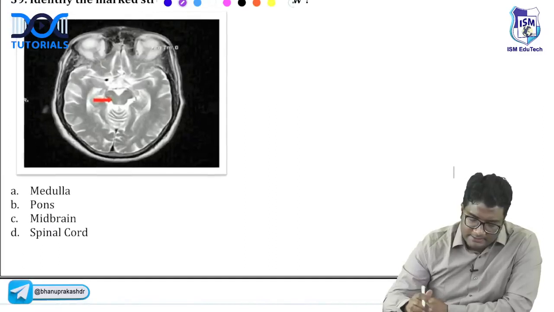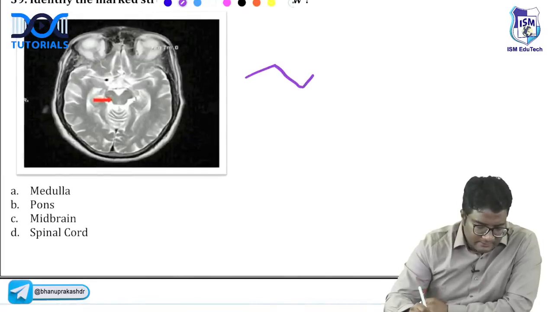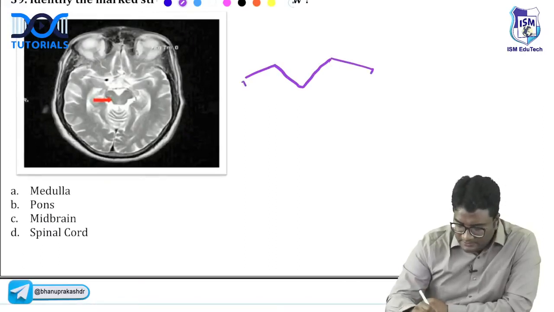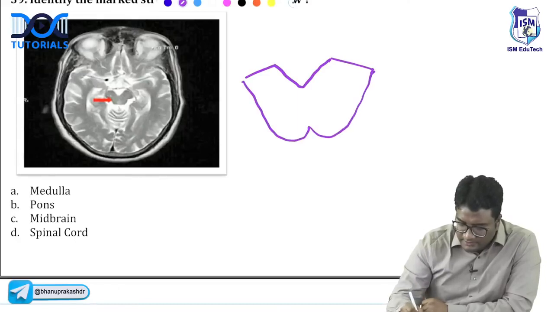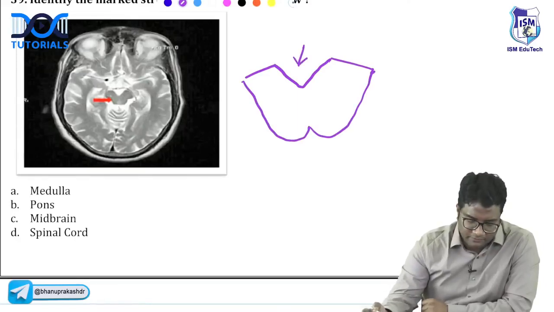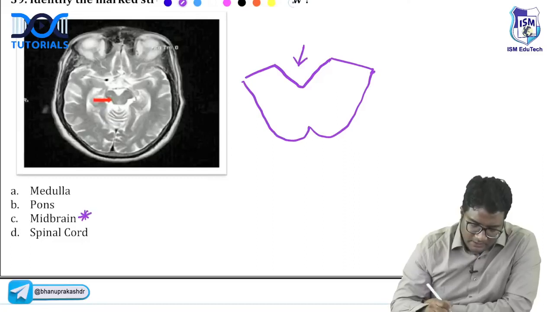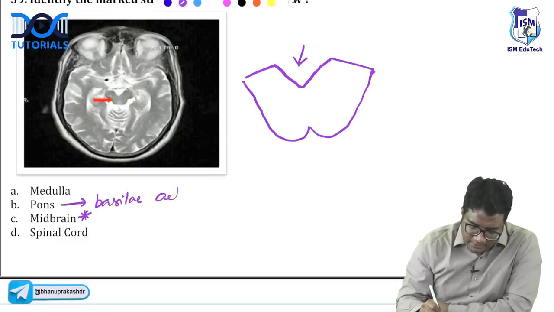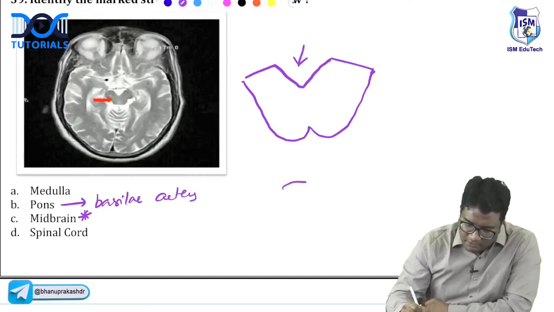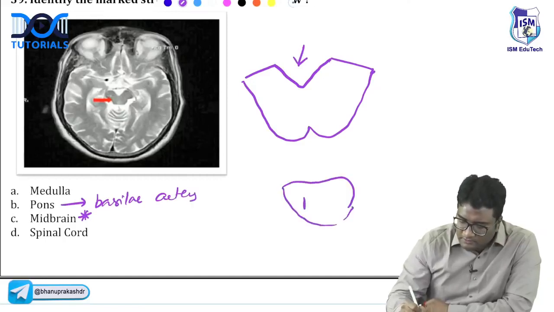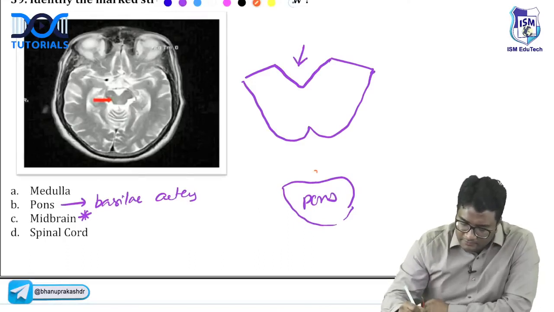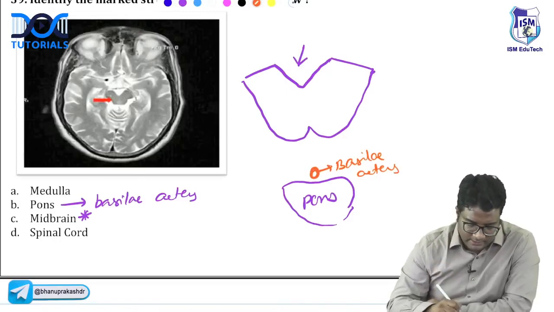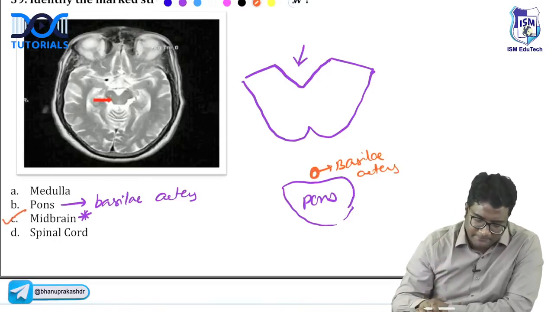Very good. You can see there is the interpeduncular fossa, crus cerebri, interpeduncular fossa, right, like this. So this is the interpeduncular fossa that you are seeing. This is midbrain. An important landmark of pons is the basilar artery. The basilar artery will be in front of the pons. If it was pons, in front of pons you will see the basilar artery. Because you don't see the basilar artery here and you see the interpeduncular fossa, the correct answer here is what? Midbrain. Okay, midbrain.